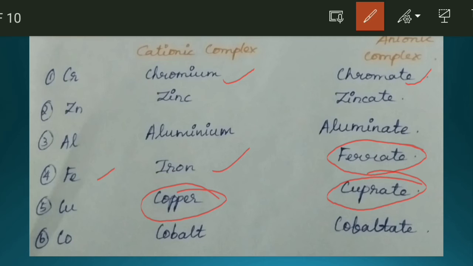In anionic, chromate, zincate, aluminate. You should just add ate. For copper, cuprate. For cobalt, cobaltate. For iron, in cationic we name it iron, and in anionic it is ferrate. So just remember this.